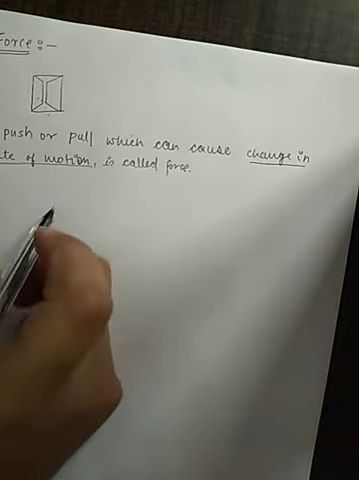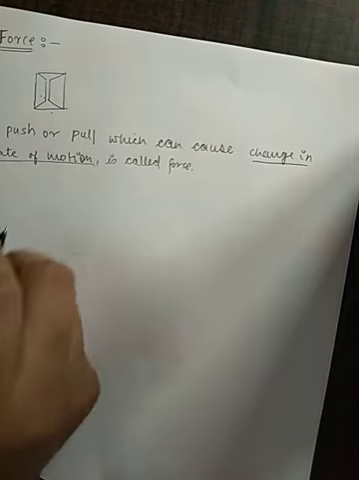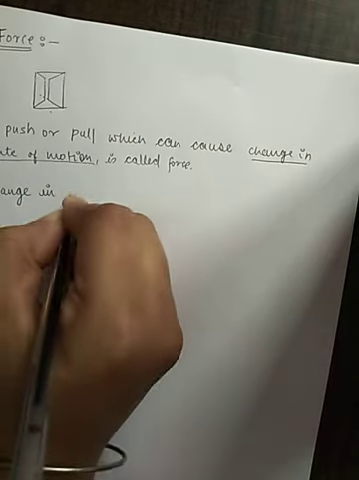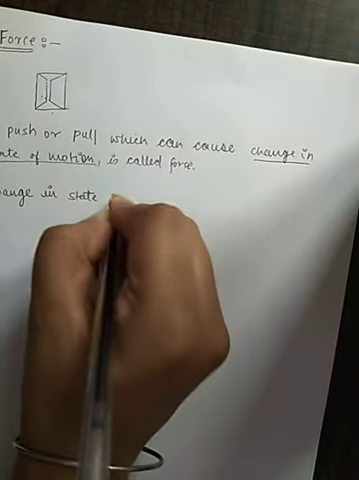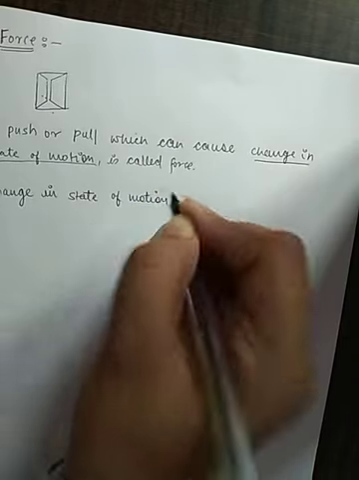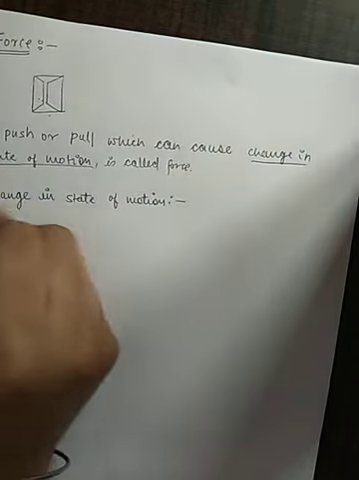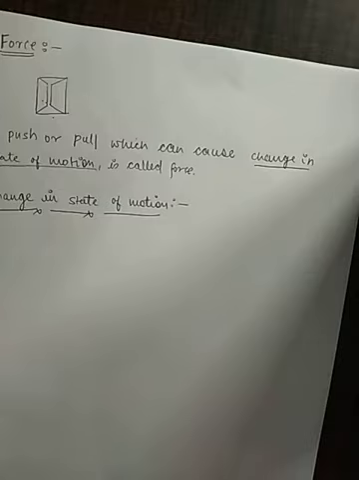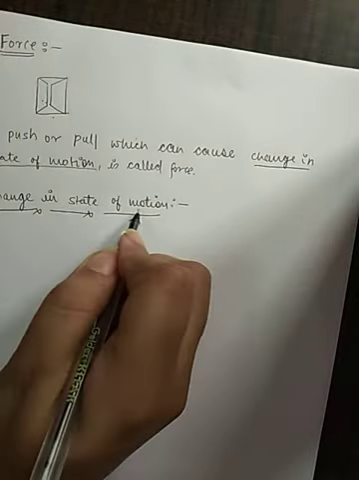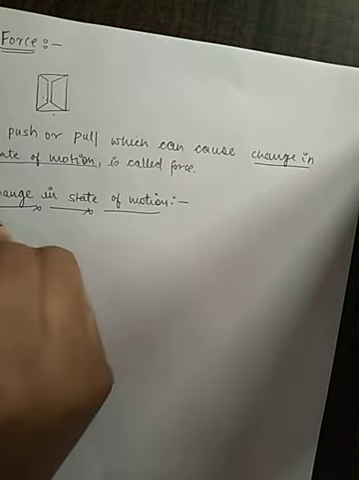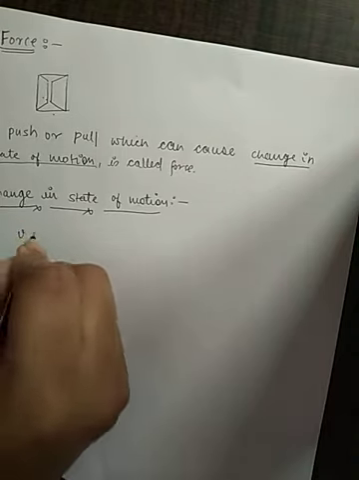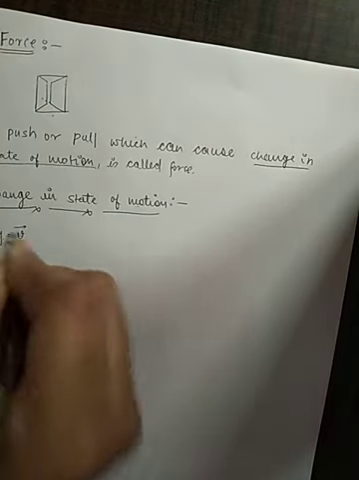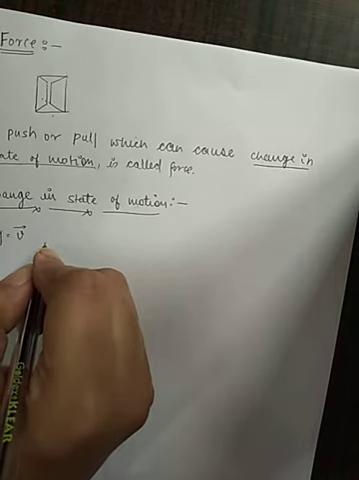So what is change in state of motion? Let's discuss it. Here, change in state of motion means change in velocity. This change in state of motion is related to velocity, and velocity is a vector quantity. Velocity is represented as vector v. Velocity is a vector quantity, and as we know, a vector quantity has two parameters.